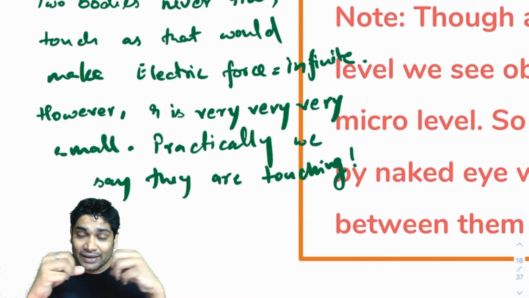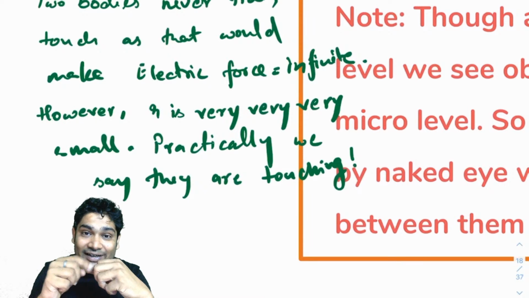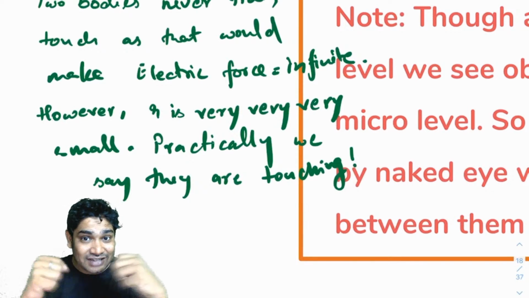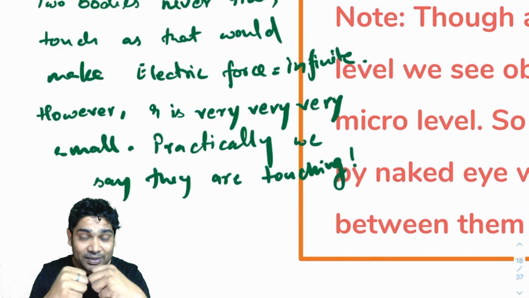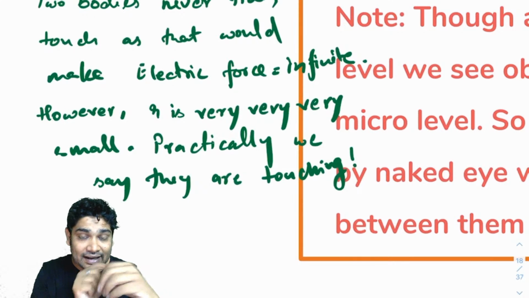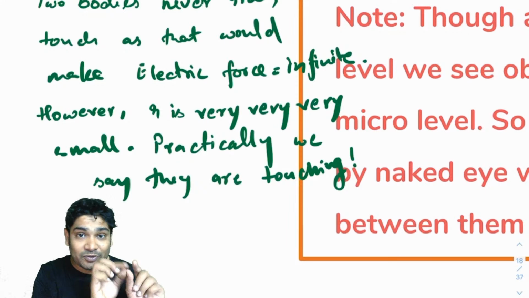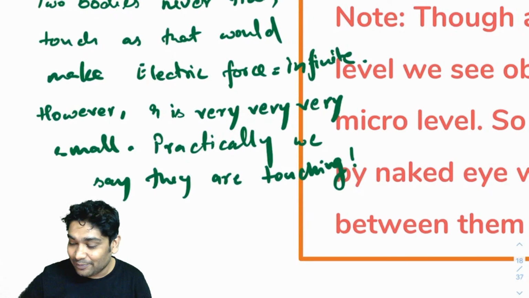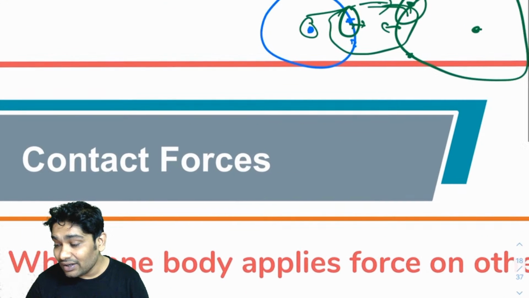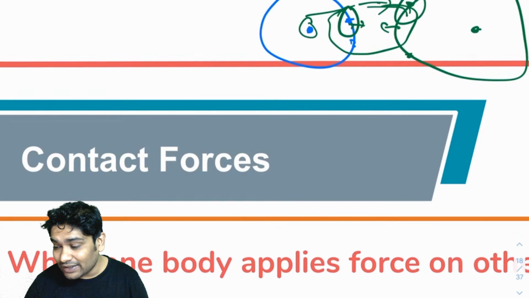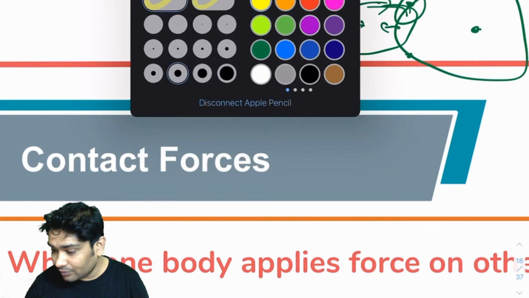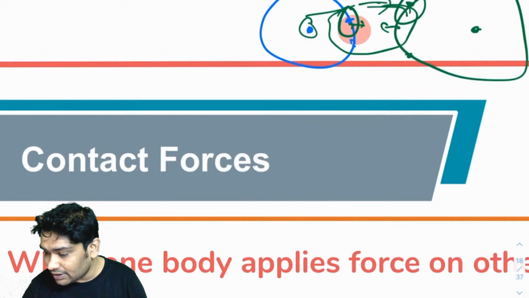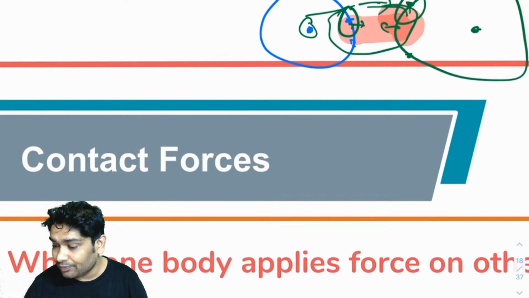It's only if I bring them that close, that these electrons are so close to each other that they can start pushing each other. Their force becomes so strong that it is more than the attraction force between the nucleus and the other electron. Alright, that is the point. See, when these two bodies are coming together, what is happening? These electrons are repelling these electrons.